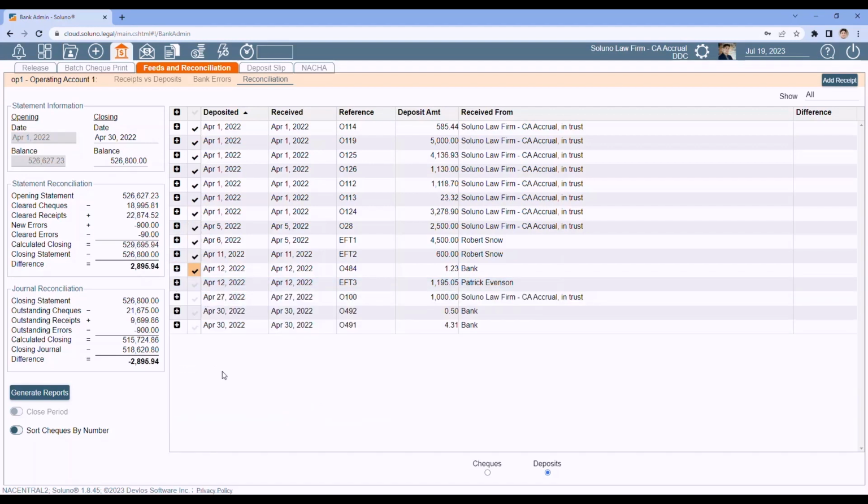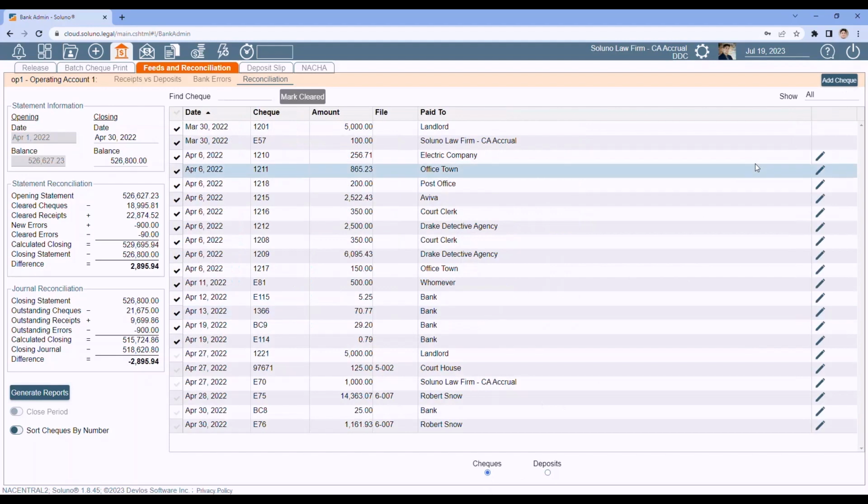Missing a receipt or a check? Well, on the Deposits tab, you can add a missing receipt. On the Checks tab, add a missing check. Of course, the whole idea is to try to get this to balance to zero on both sections. Until this balances to zero, the close period is not available. You will not be able to reconcile and close it until these numbers are zero.